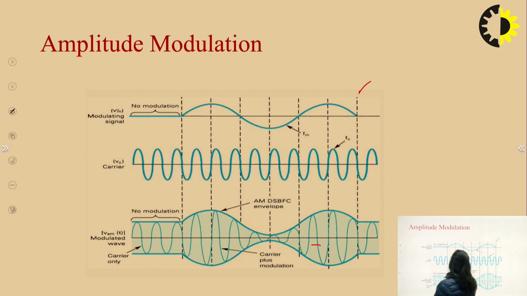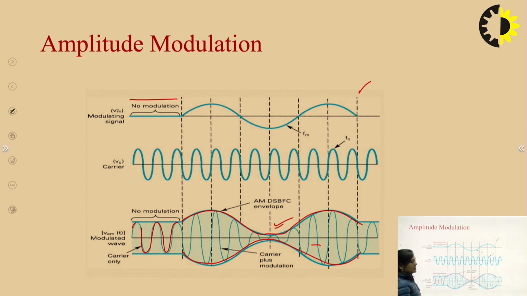So here we can see in this part there is no message signal, so we are getting the same carrier wave. Here no modulation is there, but here the message signal is present, so we can see this type of envelope. So this output is the amplitude modulated wave.